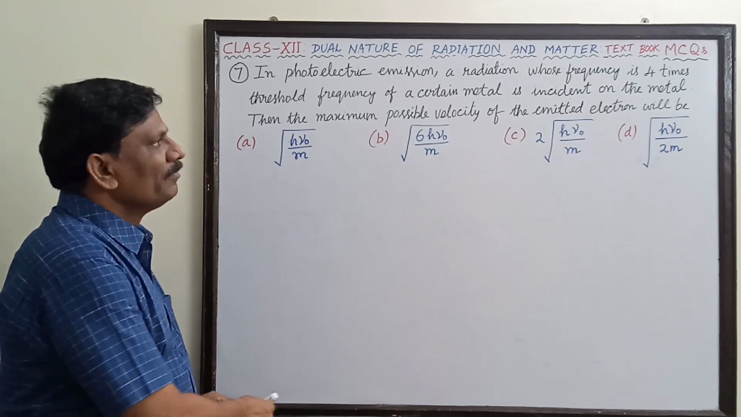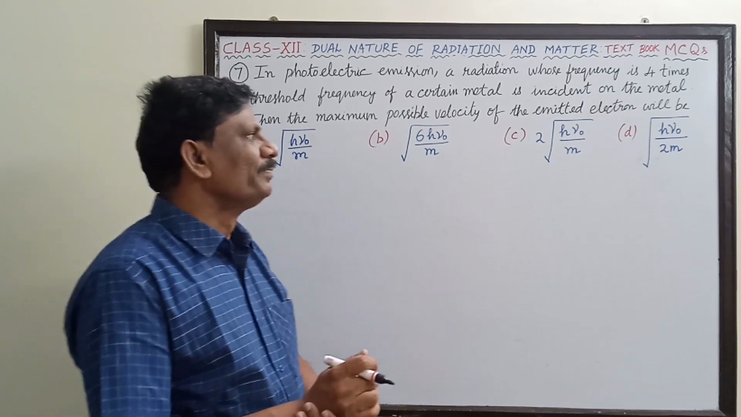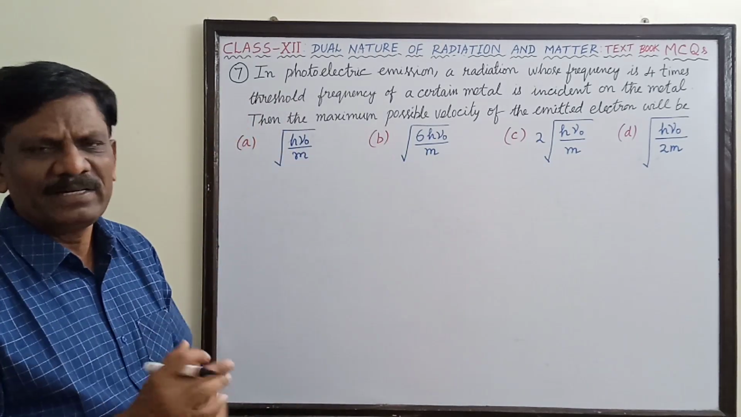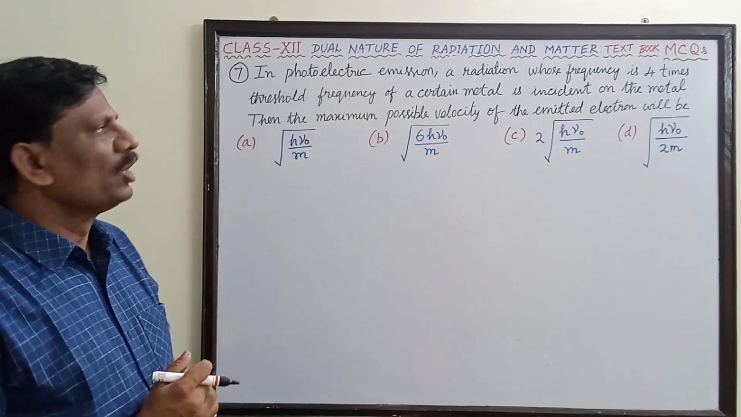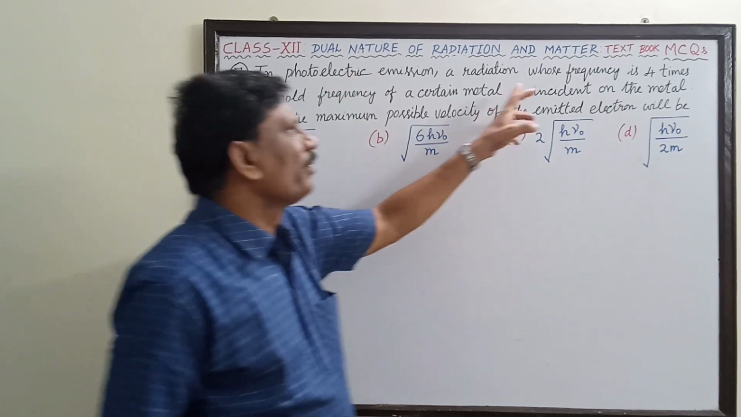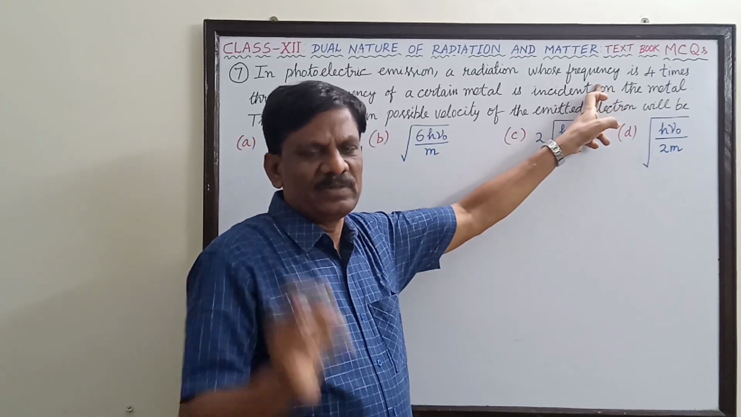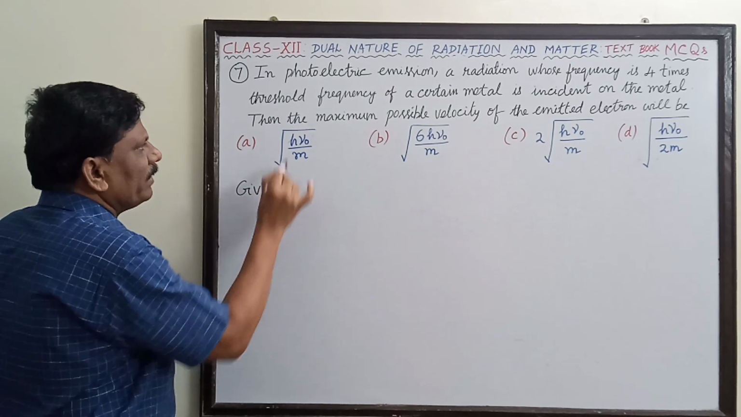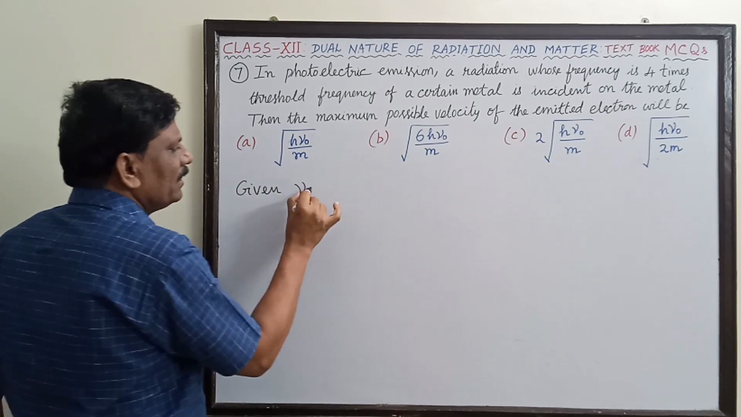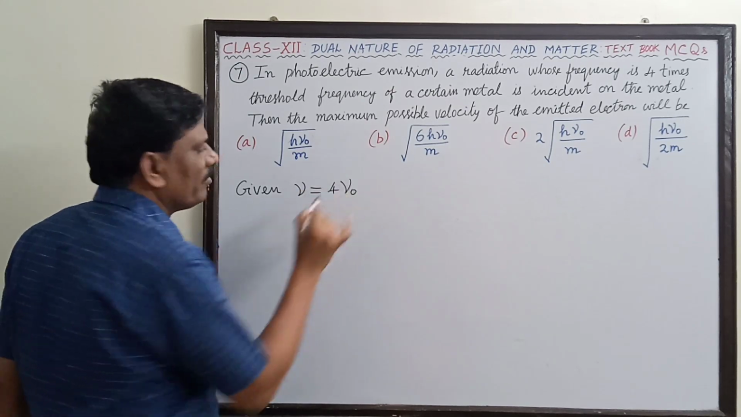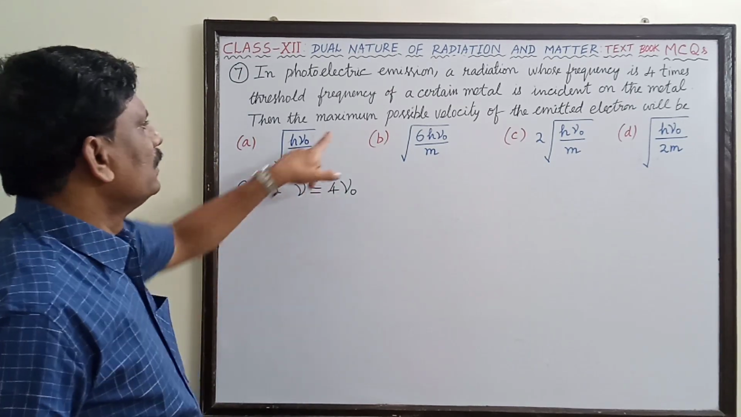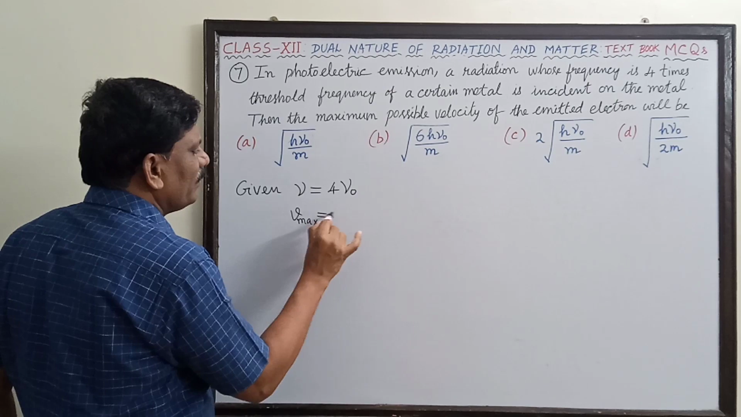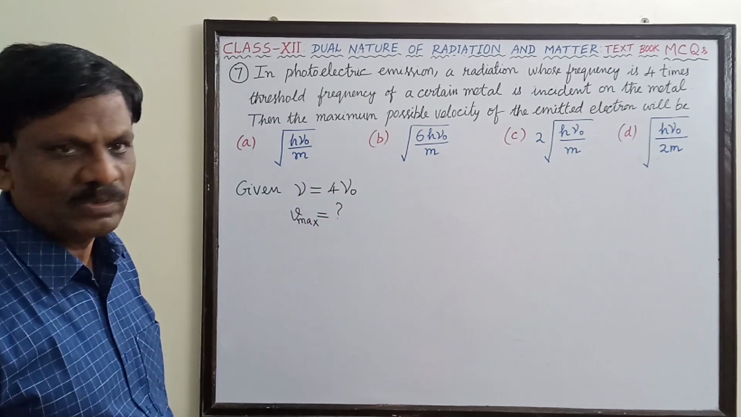It's also a very important numerical problem asked many times in the competitive exams, but it is very easy, very simple. The idea is given in the clue itself. Now what is the clue? A radiation whose incident frequency is 4 times the threshold frequency is given. So we can take up the given information: the frequency incident is equal to 4 times the threshold frequency. Now what is V maximum? The maximum possible velocity of the photoelectron we have to find out.